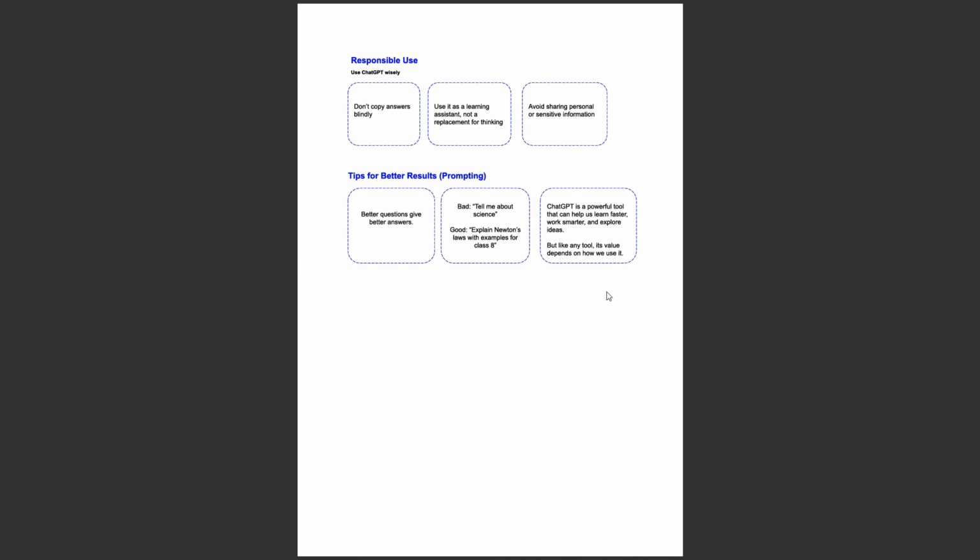ChatGPT is a very powerful tool that can help us learn faster, work smarter, and explore ideas. But like any other tool, its value depends on how we use it. We can use it for learning, but at the end of the day, it is trained on data. So we should use it for our learning and to explore ideas, but we should not be blindly trusting the results we get out of it.